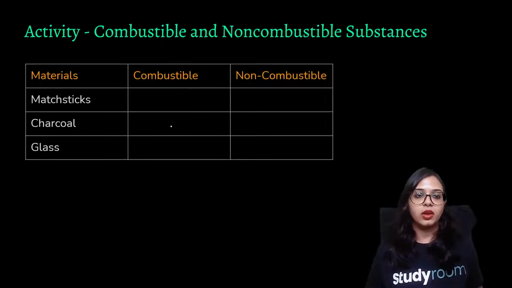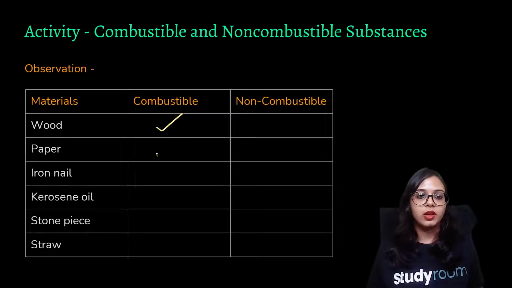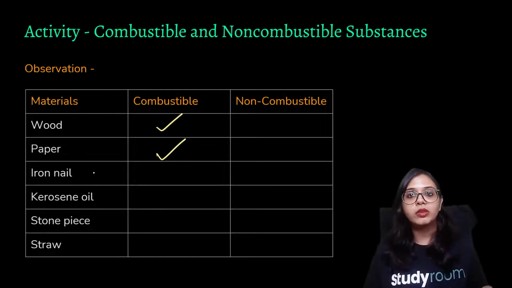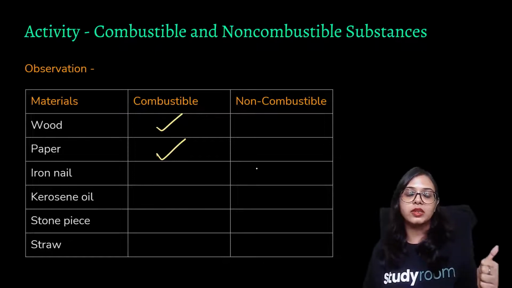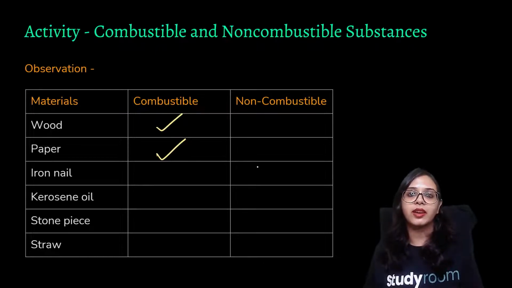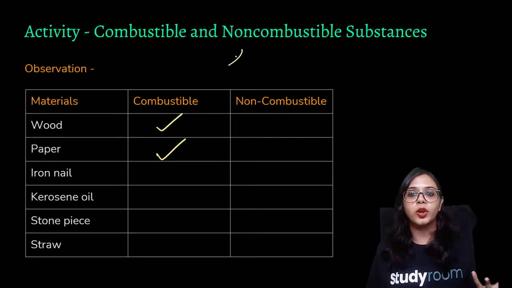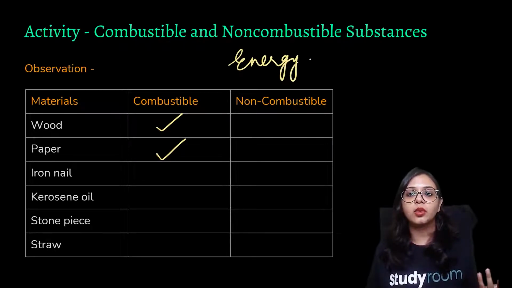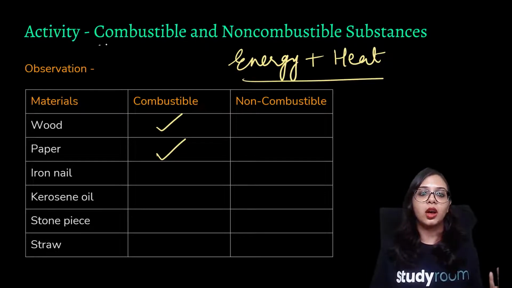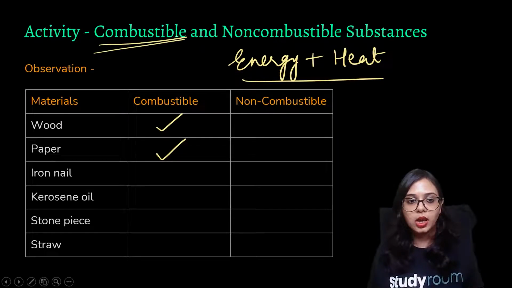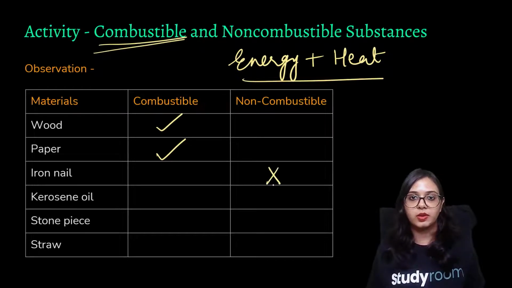So paper is also combustible. But if you burn an iron nail, would it also undergo combustion soon? No, right? It will take a lot of time, and if you just keep a matchstick or a lighter near an iron nail, it will get hot, but it won't burn. It won't burn to produce energy and heat, the two products that are there when a substance is undergoing combustion. So an iron nail is a non-combustible product.